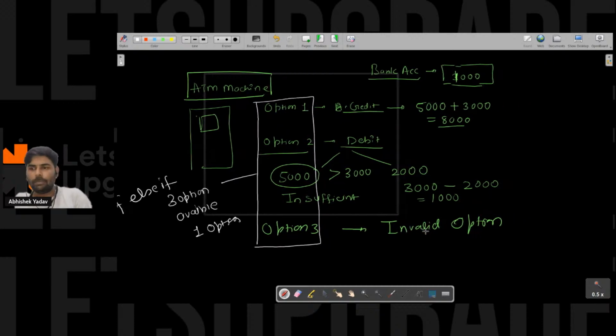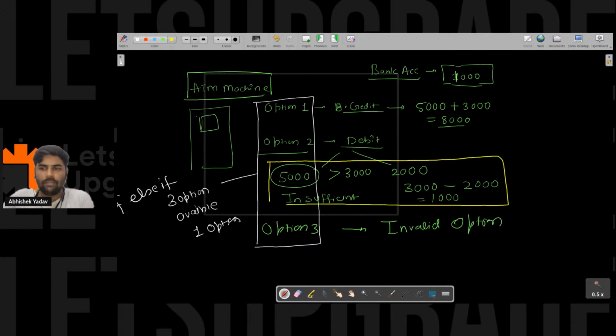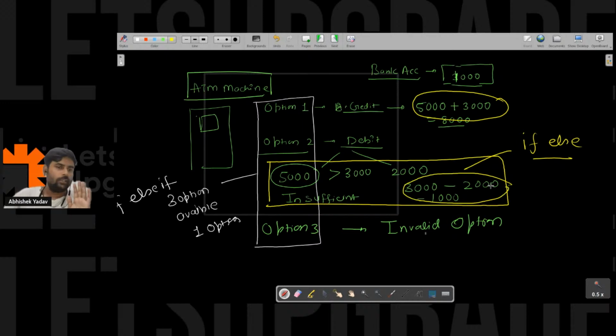And if you see this part, inside option 2, you have two options available and you have to choose only one option among them. So to tackle this part, you will use if else. And you know how you can take input from the user, how you can add money, and how you can subtract money. So the problem statement is clear and somewhat the code is also clear, what we have to do. So let's tackle this part first, and after that we will tackle the other part.